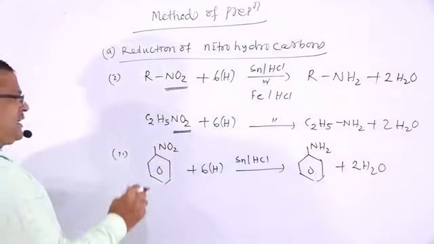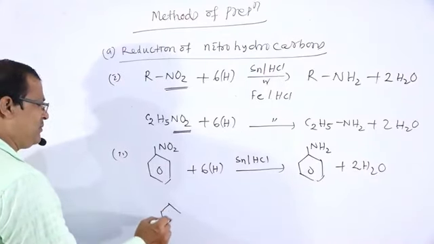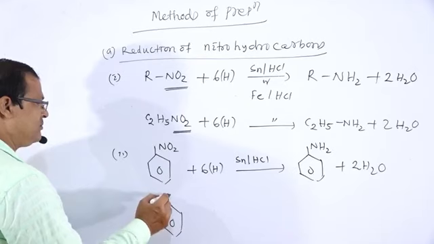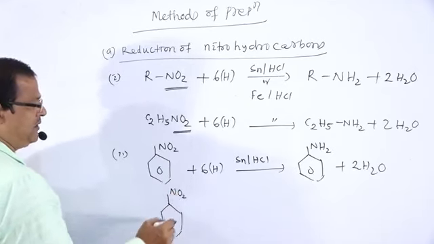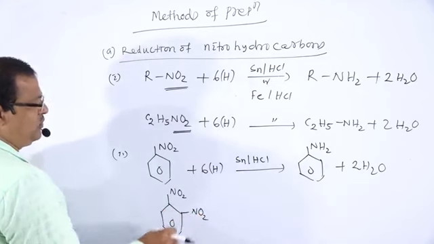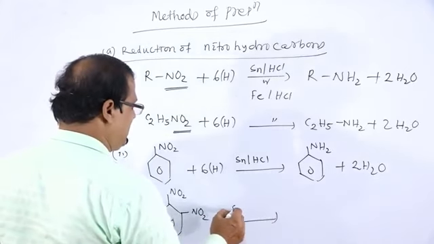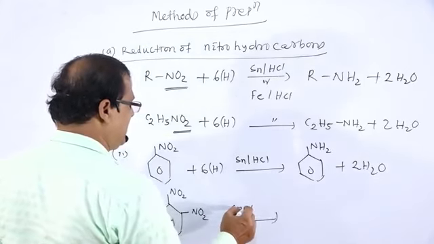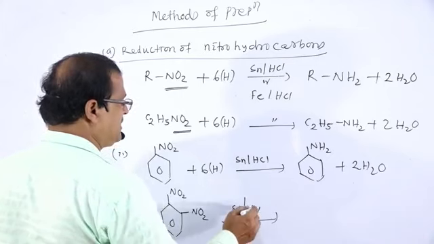If we take the same reducing agent, and there are 2 NO2 groups present, for example orthodinitrobenzene, that is reduced in the presence of tin and HCl.